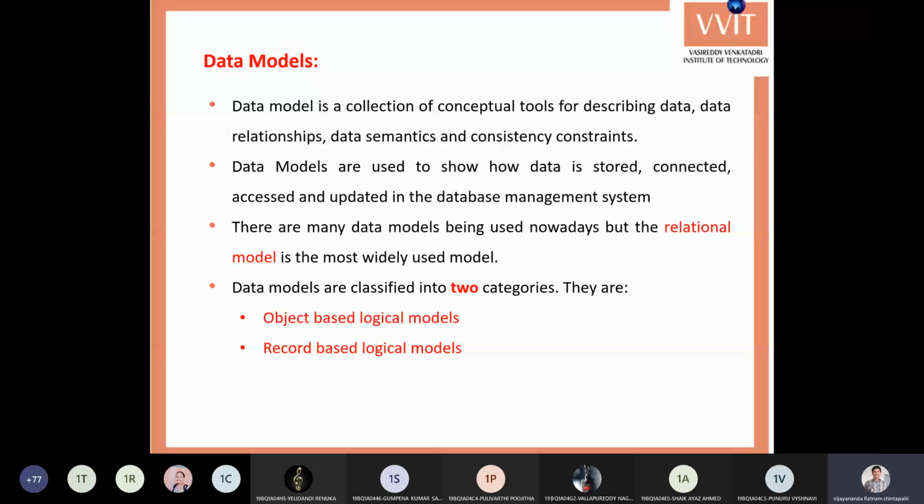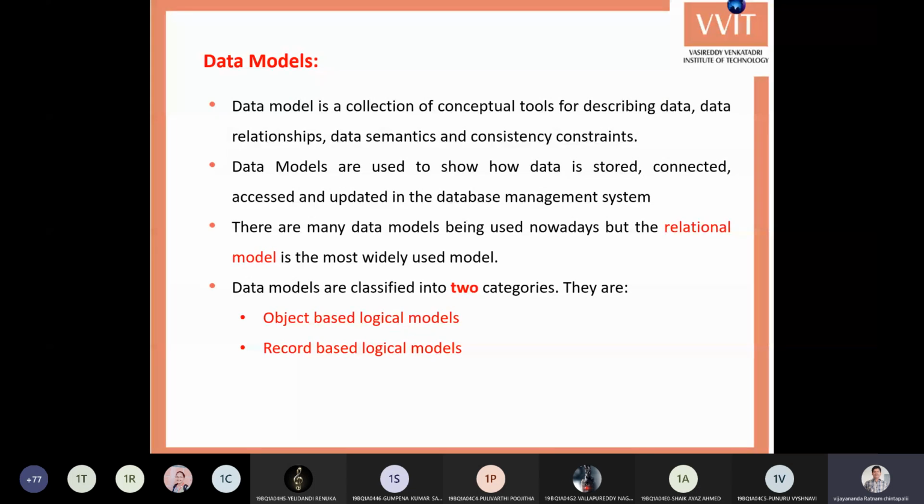In the same manner, in a database also, before storing the data, you can convert these words, whatever the student information, employee information, and book information, into some pictorial format, along with their relationships, and the collection of all this information by using one method.